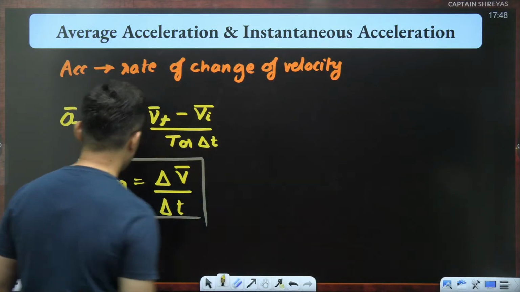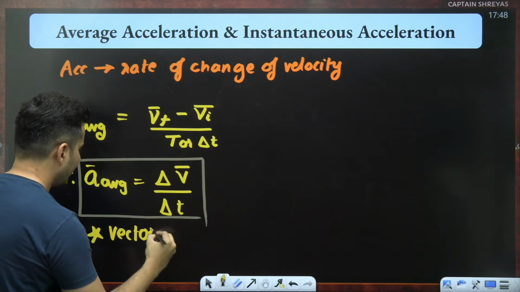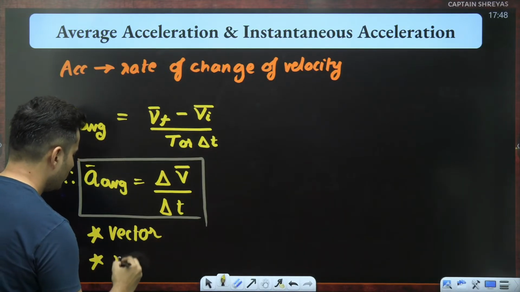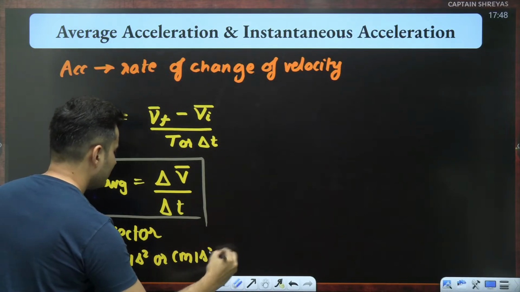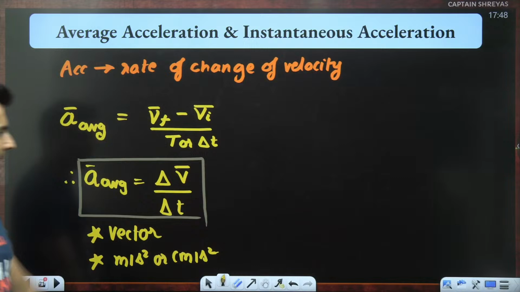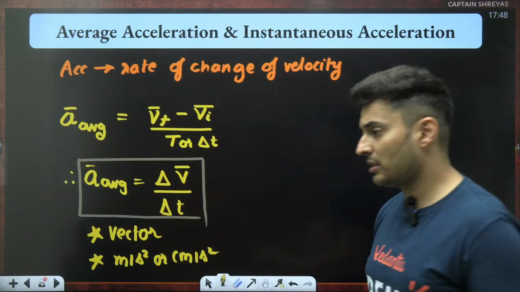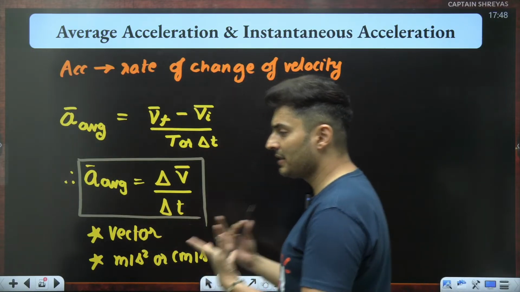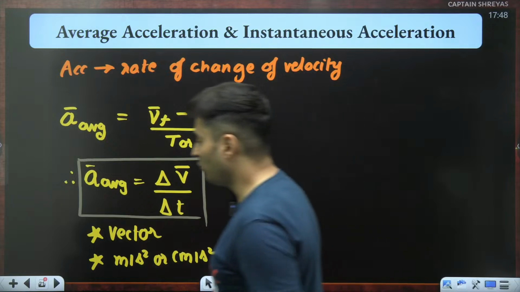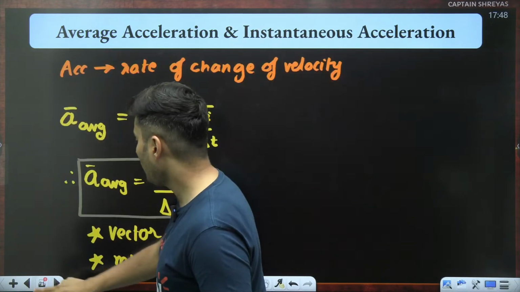Now keep this in mind that acceleration is obviously a vector quantity, and the units usually used are meters per second square or centimeters per second square. It's a vector quantity because the direction matters. The direction will decide whether the velocities are increasing or decreasing. In fact, I can tell you one simple thing over here.